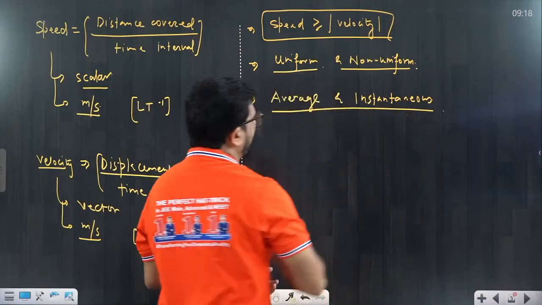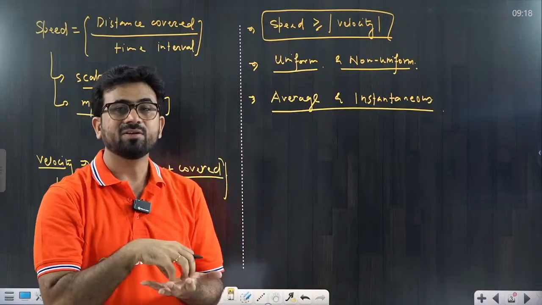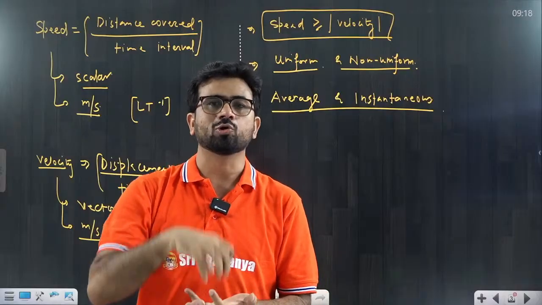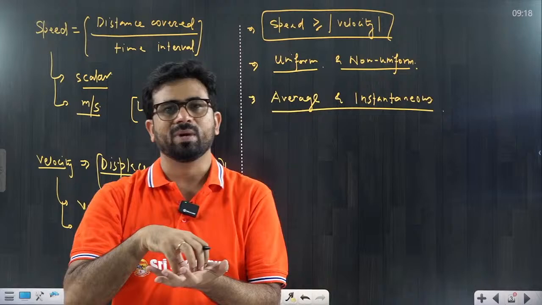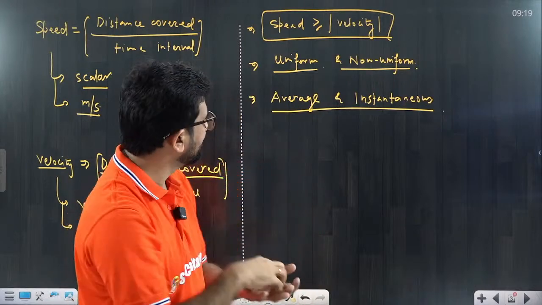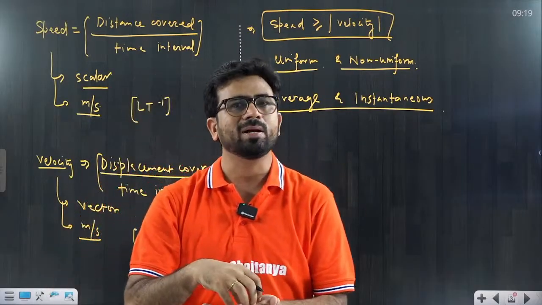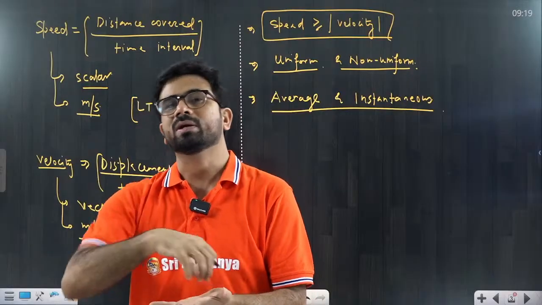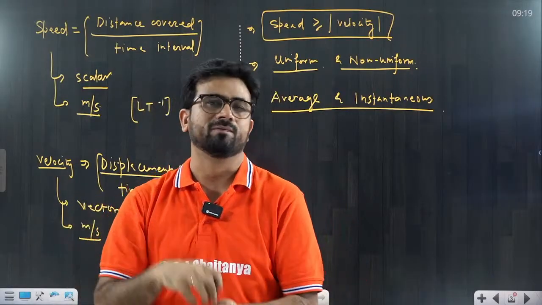When I am talking about average, we have to learn very clearly what is the meaning of average. If I say average speed, it means the total distance covered by a particle in the total time interval. Similarly, if I say average velocity, that means the net displacement covered by a particle in the total time interval. We call it net average velocity.